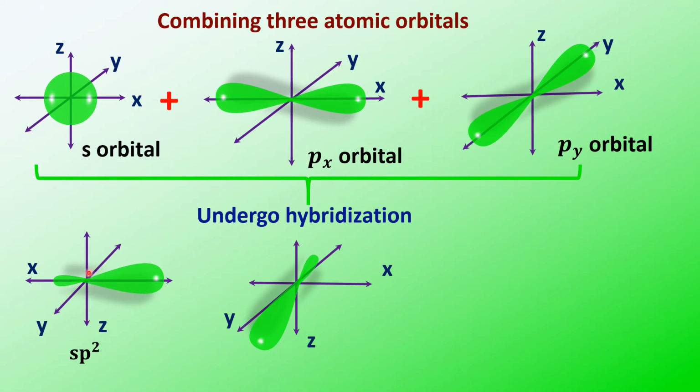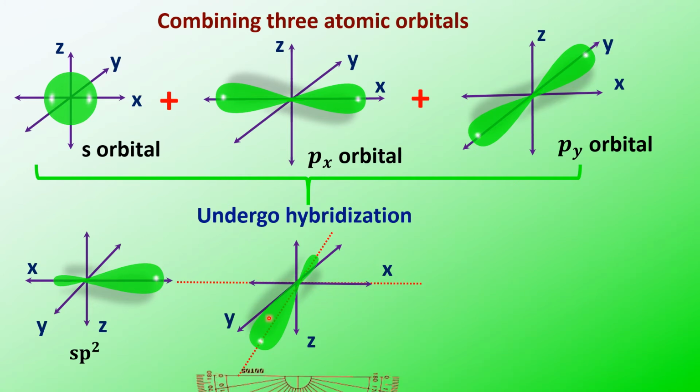Now see, when this is clubbed with this sp2 hybrid orbital, you will find an angle of 120 degrees. Let us measure it. If this sp2 hybrid orbital is made to combine with this orbital, they will be arranged in this way.